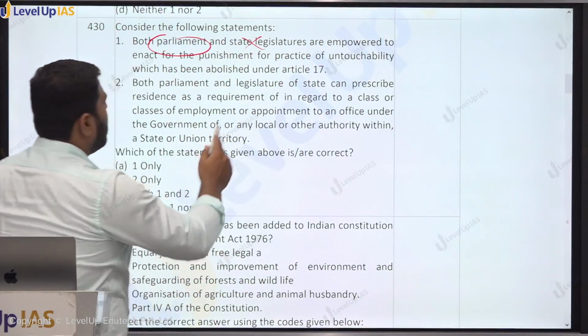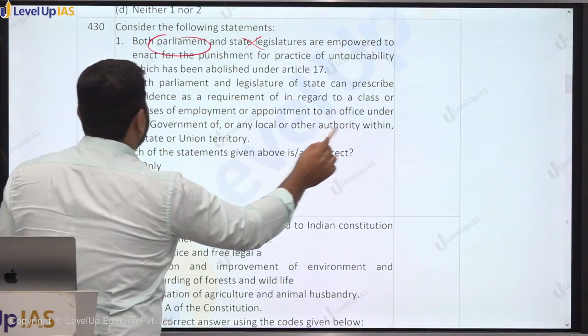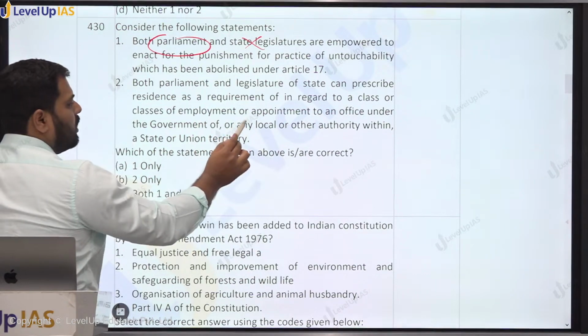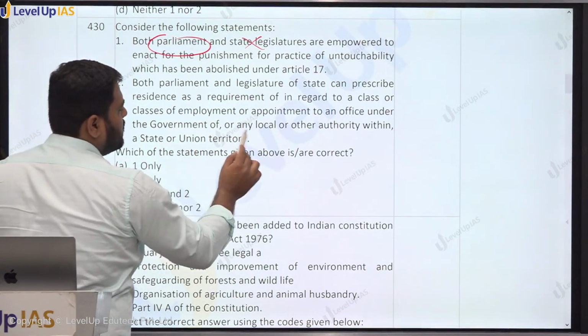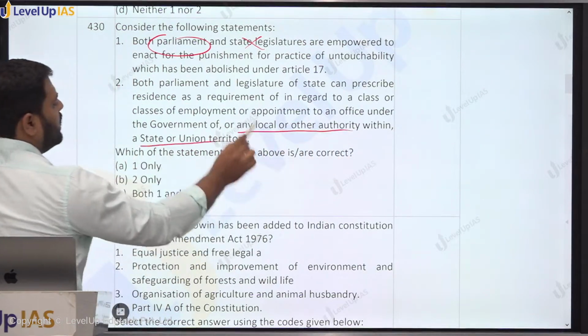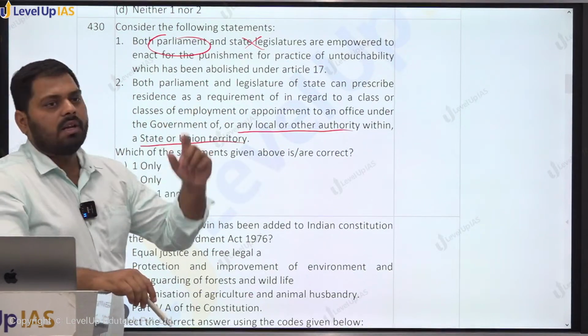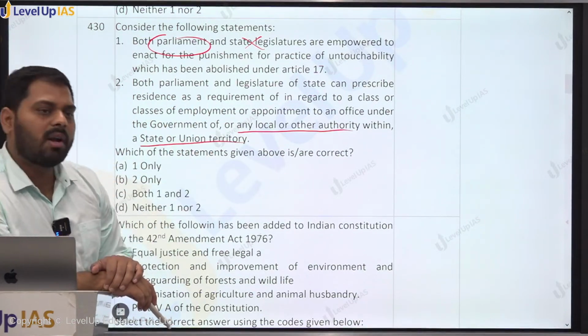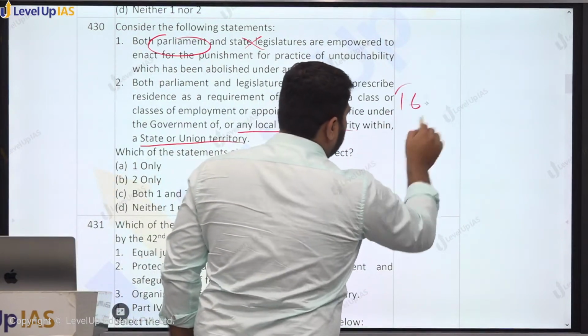Right? Both Parliament and state legislature can prescribe residence as a requirement in regard to a class or classes of employment or appointment to an office under the government of any state or local authority within a state or union territory. Both Parliament and legislature of the state? Only Parliament. This is given under Article 16.